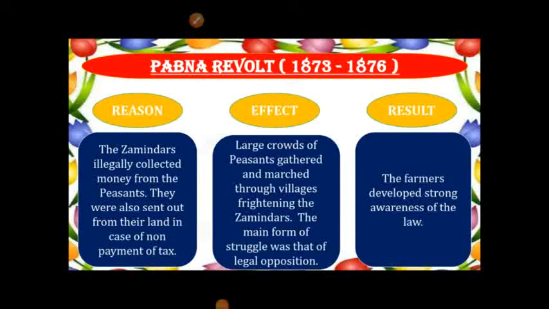Pabna Revolt. The Pabna peasant uprising was a resistance movement by the peasants against the oppression of the Zamindars. The Zamindars routinely collected money from the peasants by illegal means. Peasants were often driven out from their land in case of non-payment of tax. Led by Keshav Chandra Rai, large crowds of peasants gathered and marched through villages, frightening the Zamindars. The struggle gradually spread throughout Pabna and then to other districts of East Bengal.